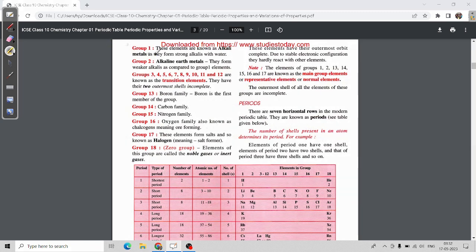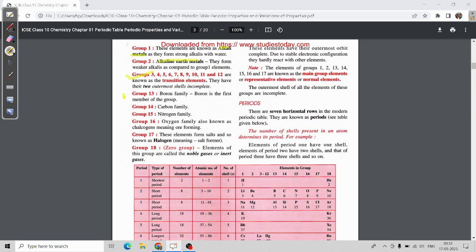As I said, it is given here. Group 1 is called alkali metals, group 2 is called alkaline earth metals. Groups 3, 4, 5, 6, 7, 8, 9, 10, 11, 12 are called transition elements, and the lanthanide and actinide series are called inner transition elements.